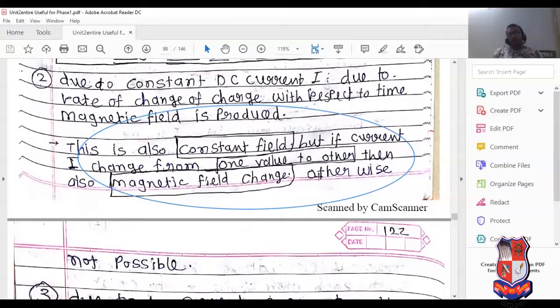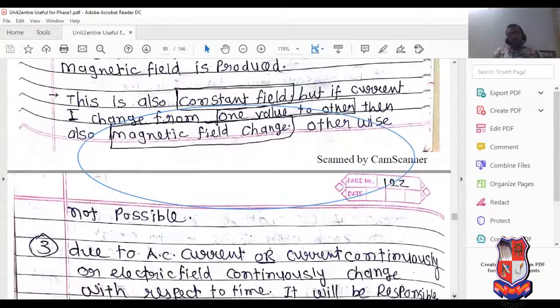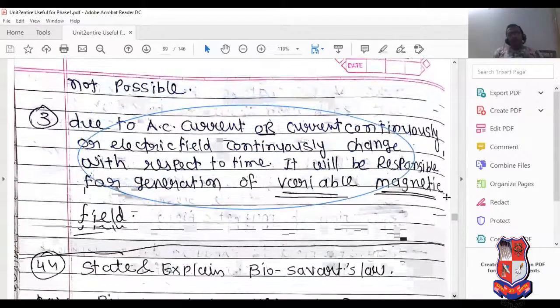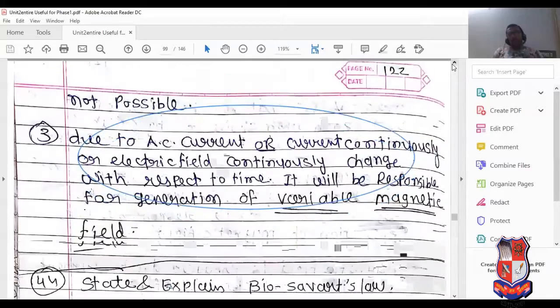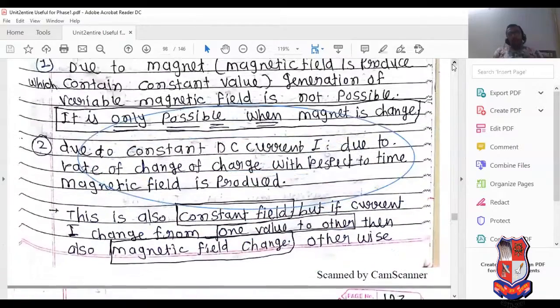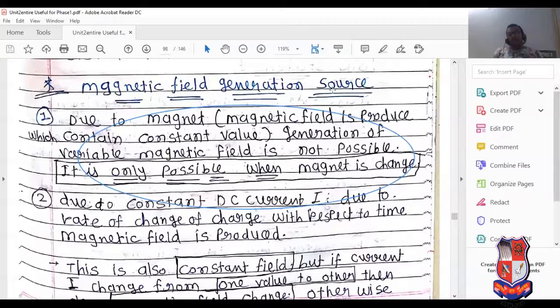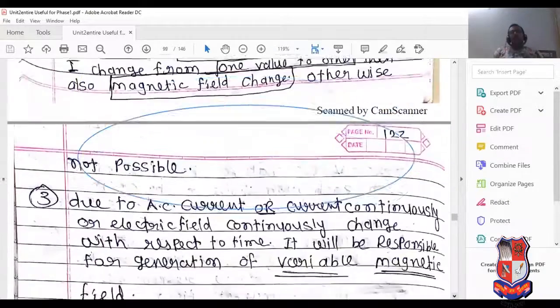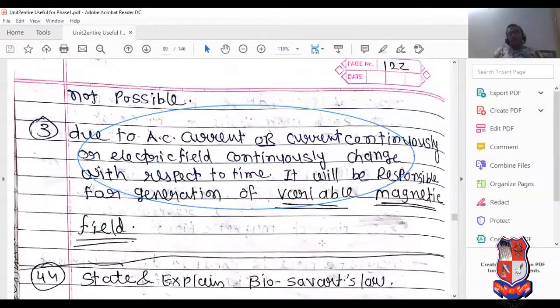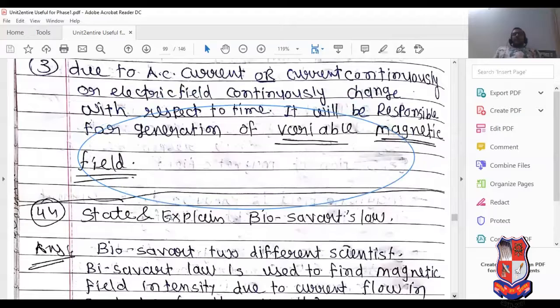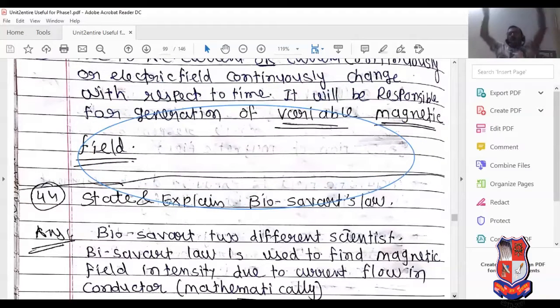But if current is changed from one value to another, then the magnetic field is also changed. Otherwise, a changing magnetic field is not possible. So it is basically points 1, 2, and 3 which are known as magnetic field generation sources. Due to constant current, a magnetic field is generated, and due to a time varying electric field, a magnetic field is also produced. So this is the definition of the generation of magnetic field.